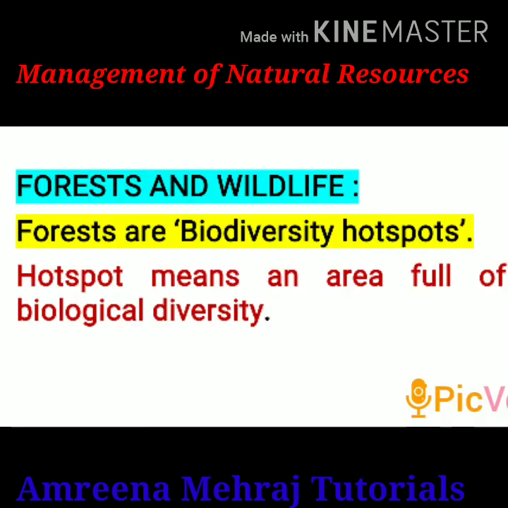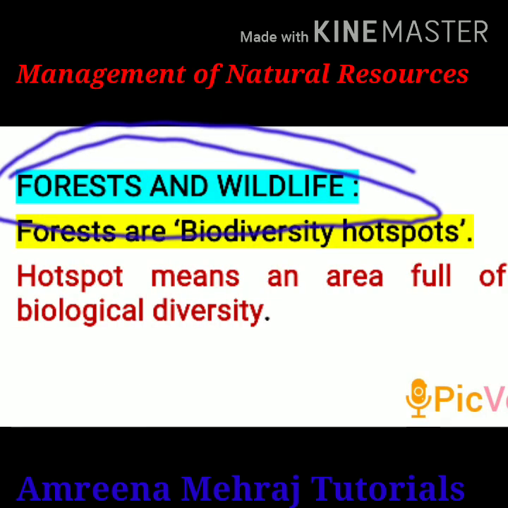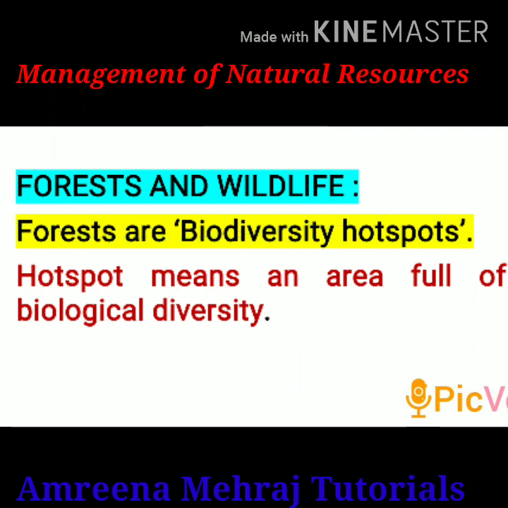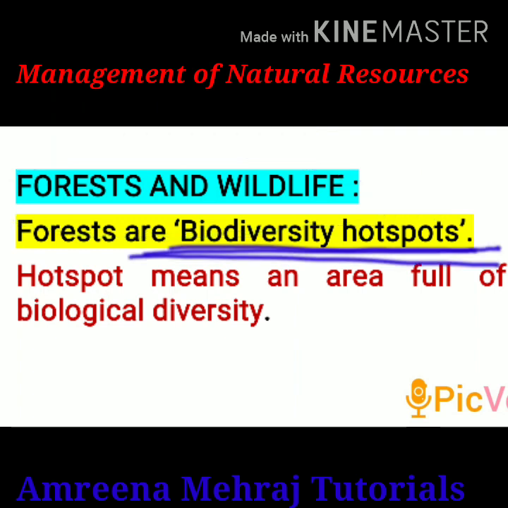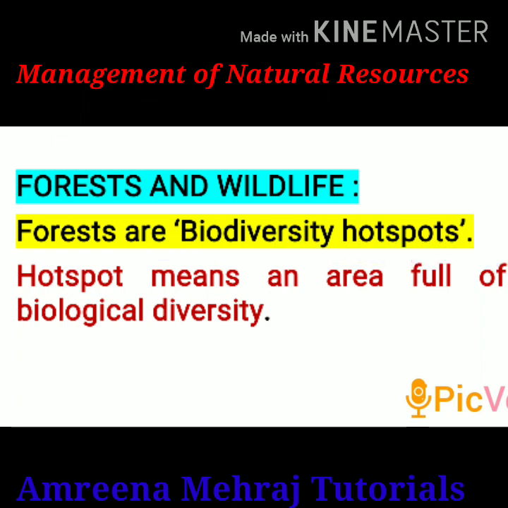Now let us understand more about forest and wildlife. Forests are biodiversity hotspots. Now what is biodiversity? All the life forms, be it plants and animals or microorganisms which are present on the surface of the earth, they form your biological diversity.